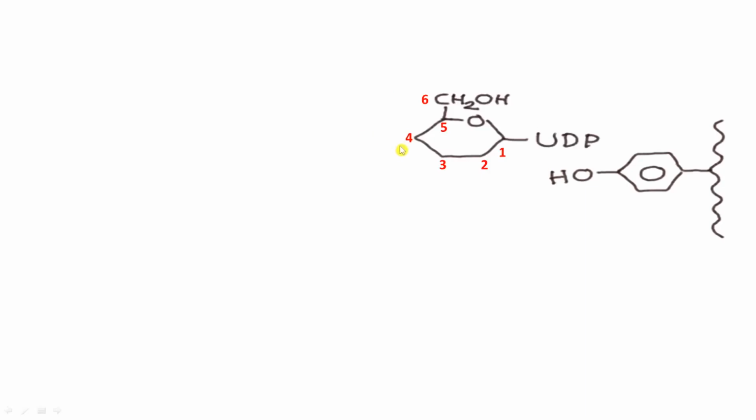So here I have given the numbering to the carbons of this glucose. This is the C1 carbon, this is C2, C3, C4, C5, and the CH2 carbon is the C6 carbon. So now this hydroxyl group is going to attack this C1 carbon, due to which there will be breaking of bond in between C1 carbon and UDP. Also there will be breaking of bond in between oxygen and hydrogen, and then this glucose will come and get attached to this oxygen. It will happen in this way.